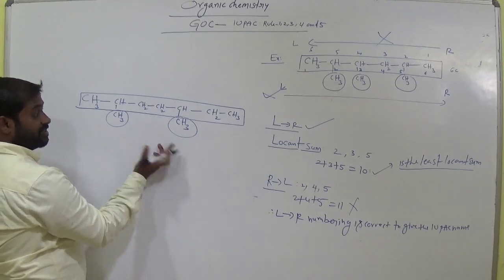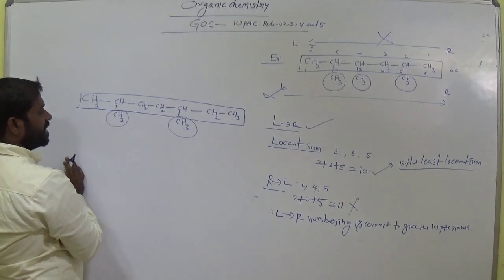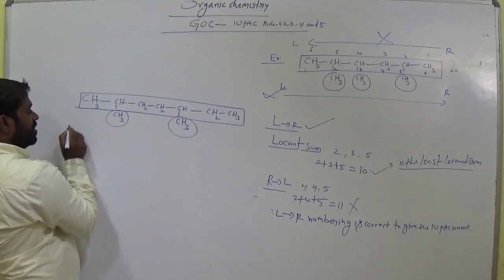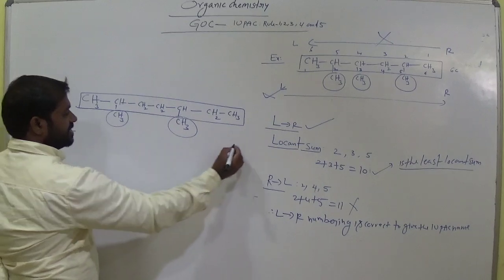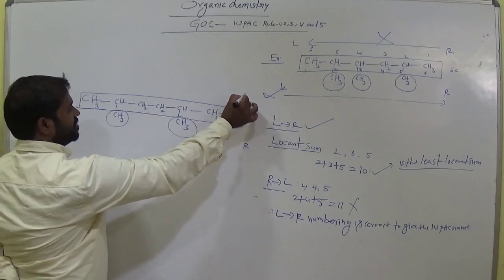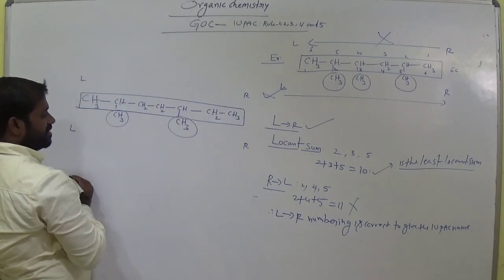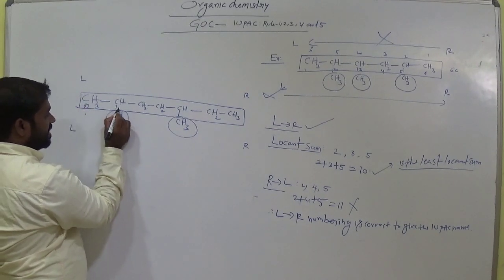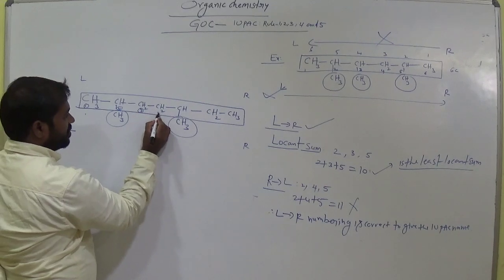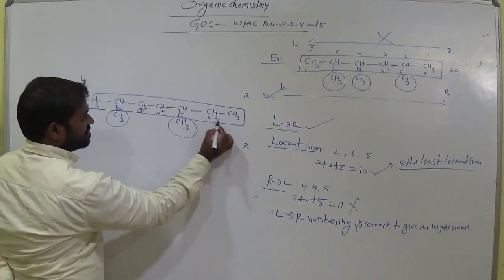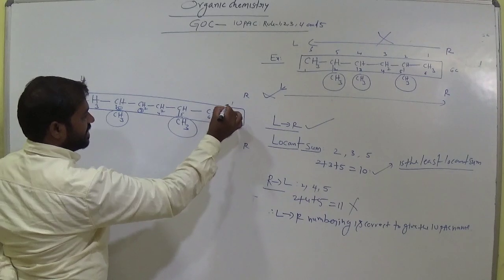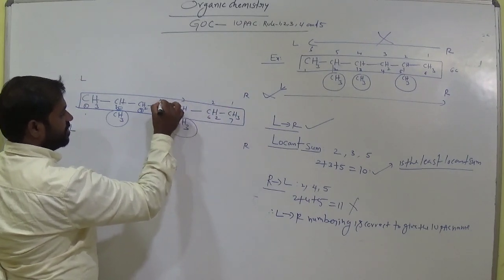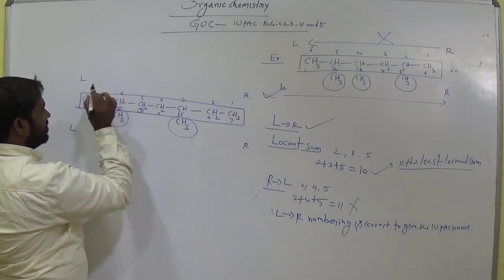So here 2 substituents are there. In this particular case we follow left to right, and this is right to left. Am I right? So give the numbering. This is first carbon. This is second carbon. Third carbon. Fourth one. Fifth one. Sixth one. Seventh one. Am I right?